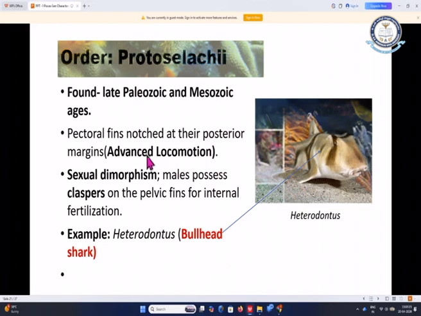Order Protoselachi. These fishes were found during the late Paleozoic and Mesozoic ages. The pectoral fins and notochord are at their posterior margins. These two are present and they help in locomotion, that means little advancement in the locomotion. Sexual dimorphism is seen, that is males and females are separate. Males possess claspers on the pelvic fins for internal fertilization. Examples are Heterodontus. They are also called bullhead shark because the head of this shark looks like a bullhead.